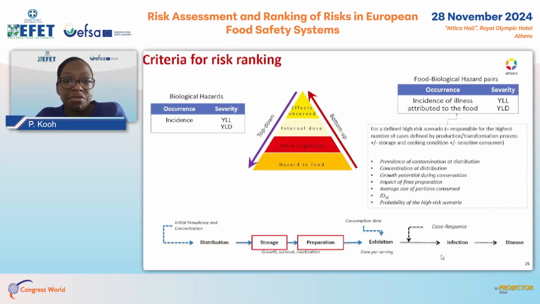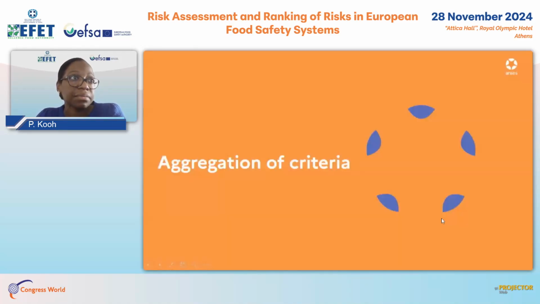For the food biological hazard, this incidence is calculated for a defined high-risk scenario, which corresponds to the scenario responsible for the highest number of cases. And so we also have to estimate the probability of the high-risk scenario. Next slide.